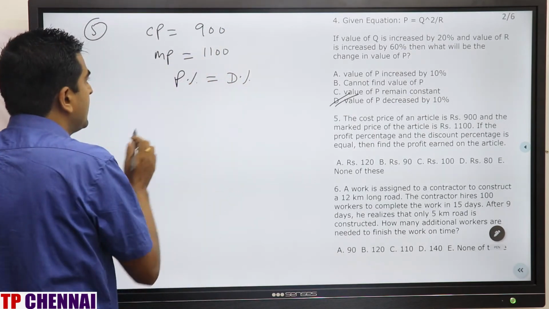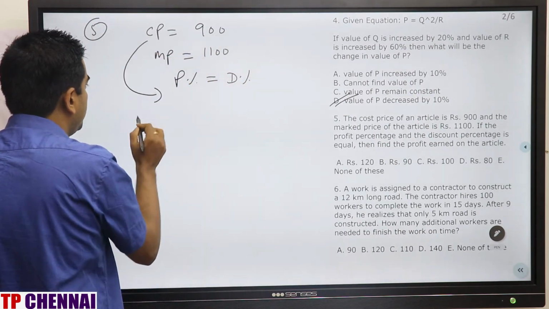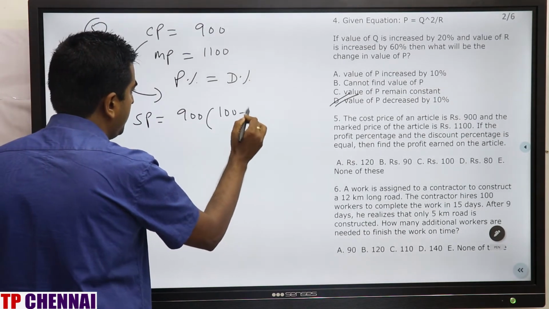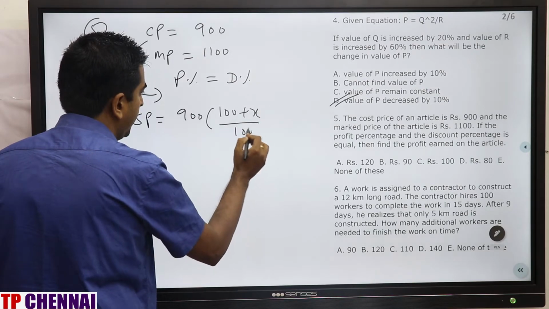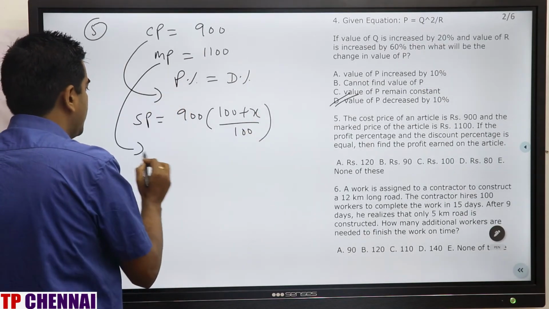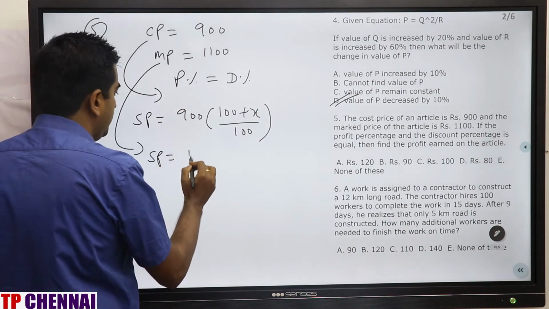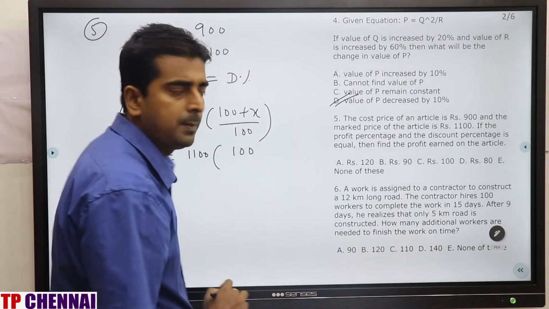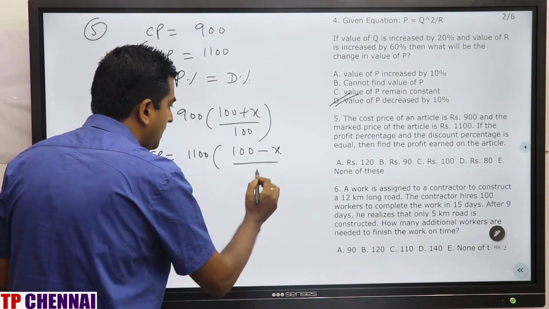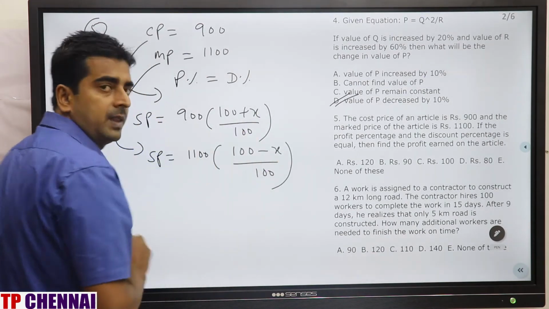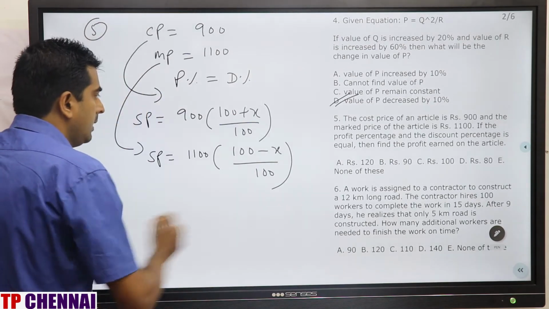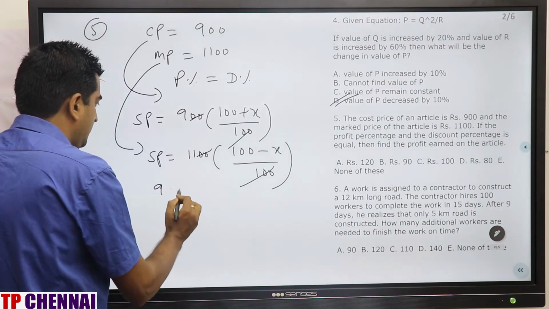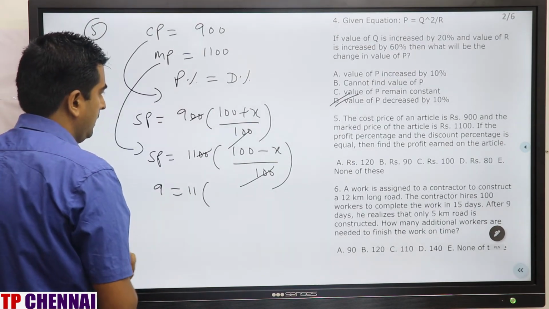So from the first I can calculate selling price by using this one. SP is equal to 900 into (100 plus profit percentage, which is X) divided by 100. From the second I can again calculate selling price, which is mark price into (100 minus discount percent), and discount percent is nothing but equal to profit percent, which is X, divided by 100. Both are same because LHS is same. So 100 will be cancelled. This double zero will also cancel. So 9 is equal to 11 into.